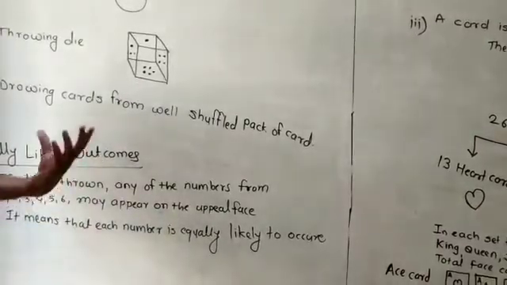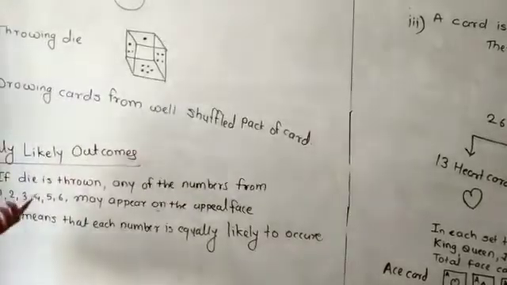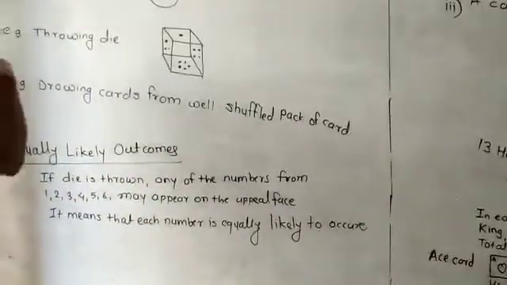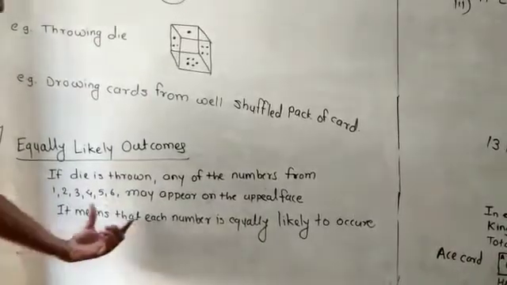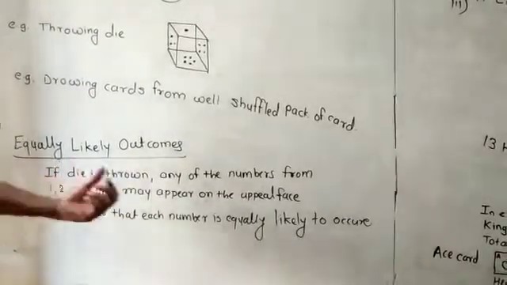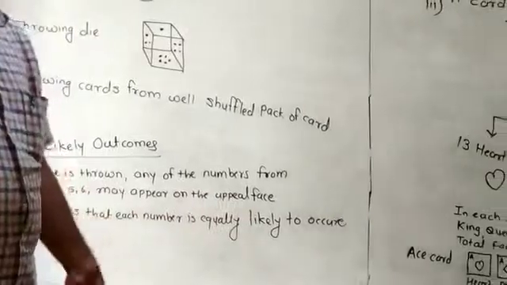Means there are a total of 6 possibilities. Out of these 6 possibilities, if any one of the numbers comes on the upper face, that is called an equally likely outcome. All of you understand?